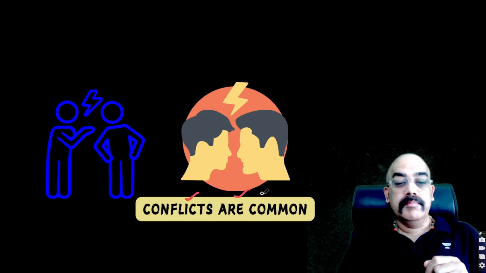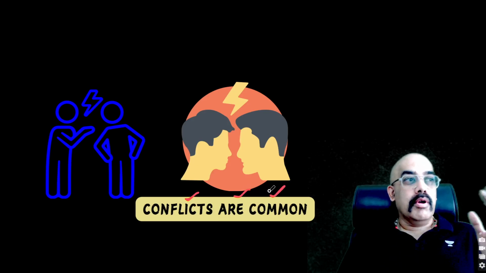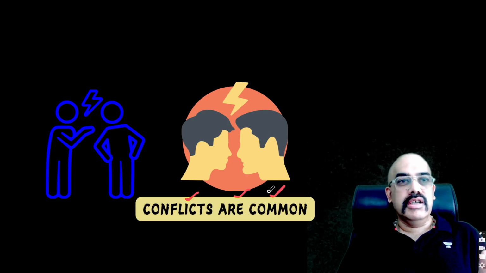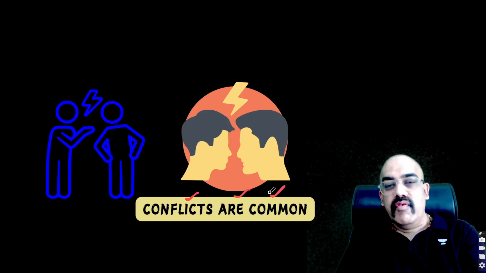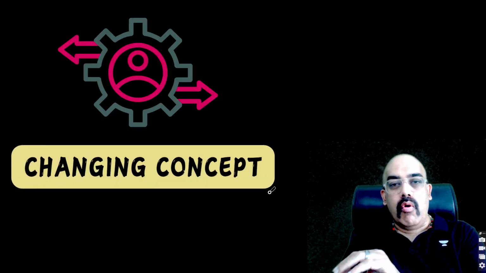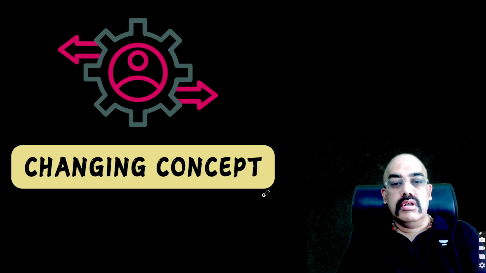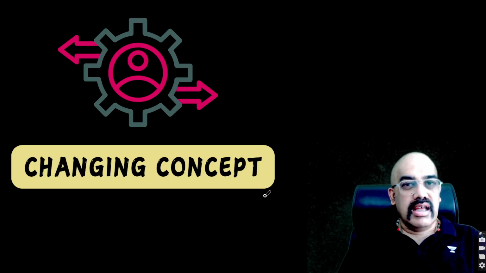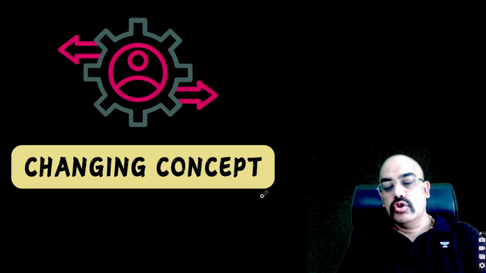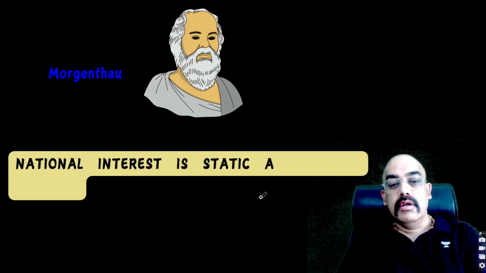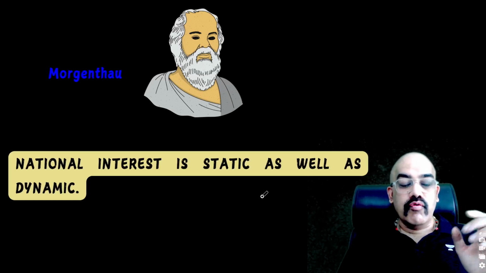Conflicts are very common in South Asian regions. Why? Because these are artificial creations. Britishers ने अपना divide and rule policy को continue करने के लिए partition की आग को हवा दिया so that ये हो, and we have an enemy kind of a country always around us. So there were changing concepts because there are pawns. Pakistan is acting like a pawn. Pakistan एक मोहरे की तरह काम कर रहा है of China and the other powers so that India को problem हो जाए. So the point here is, what would Morgenthau say?